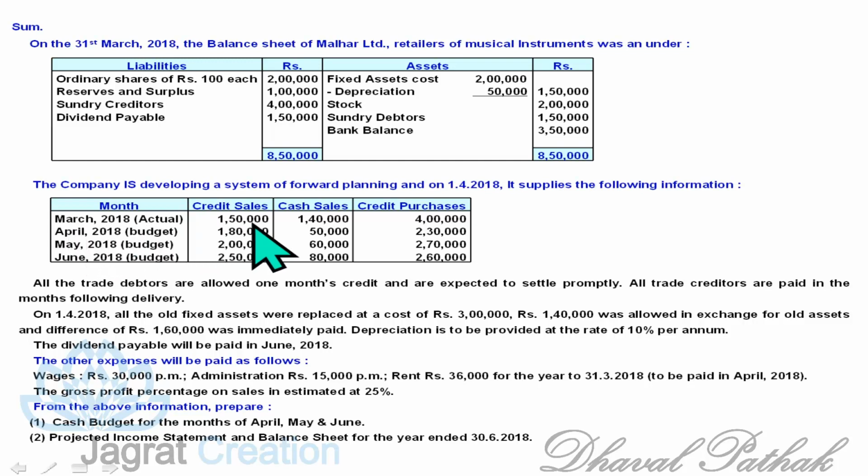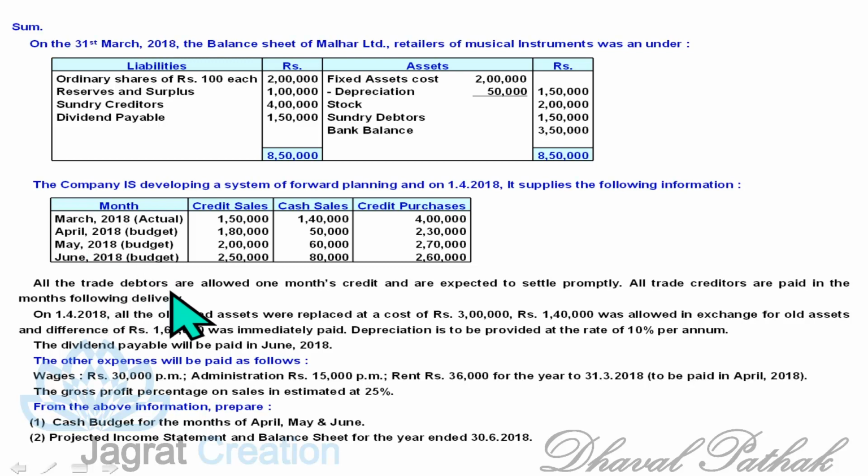March 18 actual credit sales, cash sales and purchases are given to you. And the budgeted credit sale, cash sales and credit purchase is given to you for April, May and June. They are in future on 31st of March 2018.